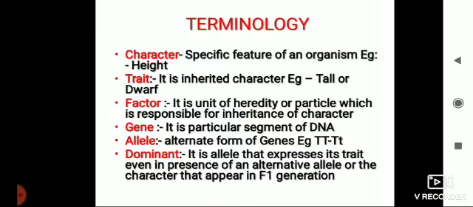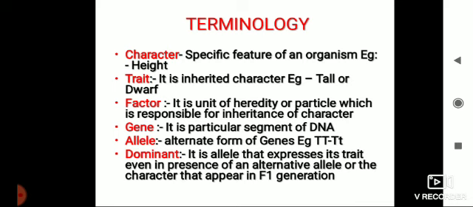Now in this lesson some terms you will learn, that is called terminology. For example, a character. Character means height. Height can be shorter, height can be taller. Another character, color, red color, blue color. So this is the character. So character is a specific feature of an organism. Trait. Trait means what? I told you, height. It can be shorter or taller. So in heredity, the progeny will get short height or dwarf height. That is the inheritable character. Trait is an inheritable character, tall or dwarf, any color.